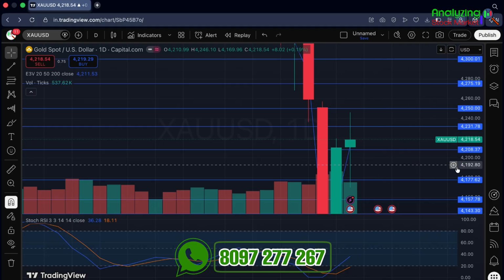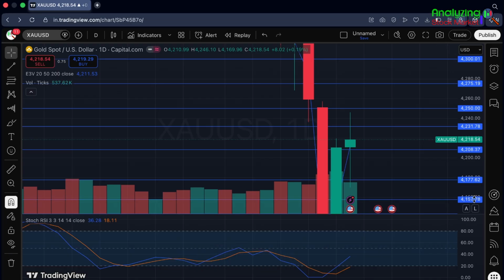Here, 42.18.54 is the closing. The direct support is 42.08, and the direct resistance is 42.31. After the direct support, there is a support of 41.77 and then 41.57. After the direct resistance, there is a resistance of 42.50 and then 42.75. These are two important support zones and resistance zones which will help you to take better stop loss and target levels according to your bias.